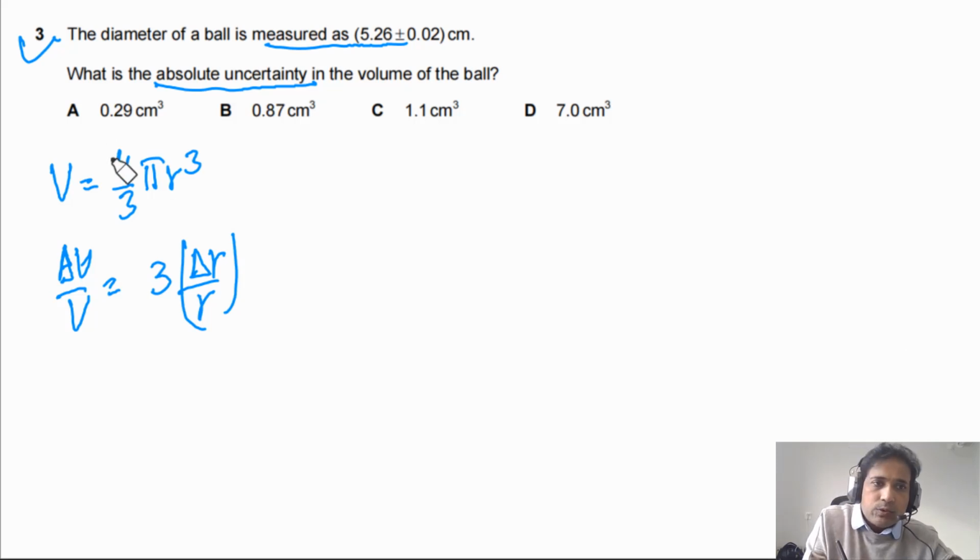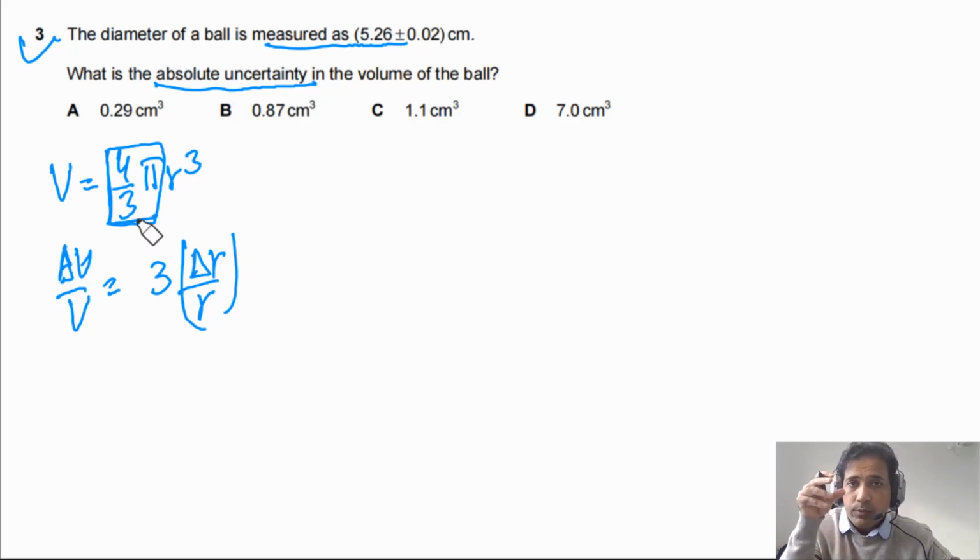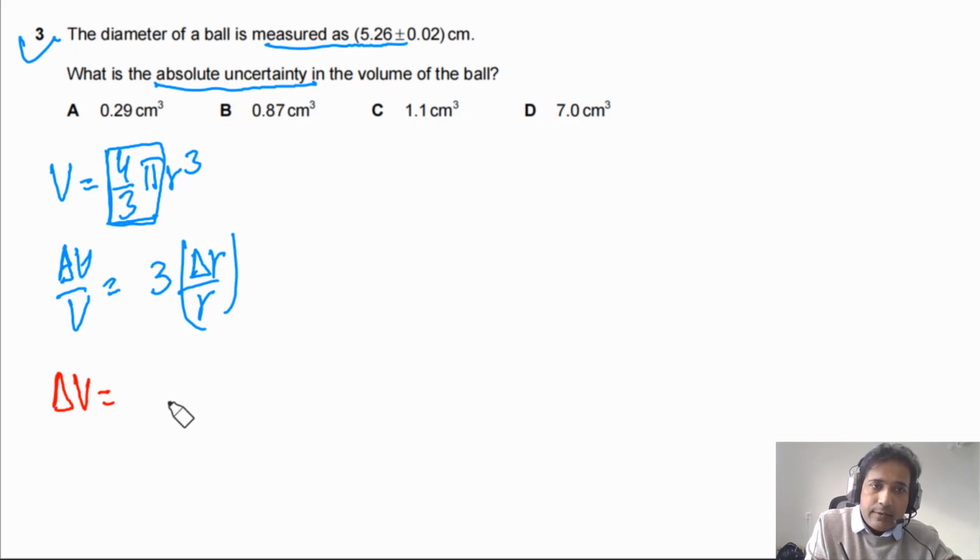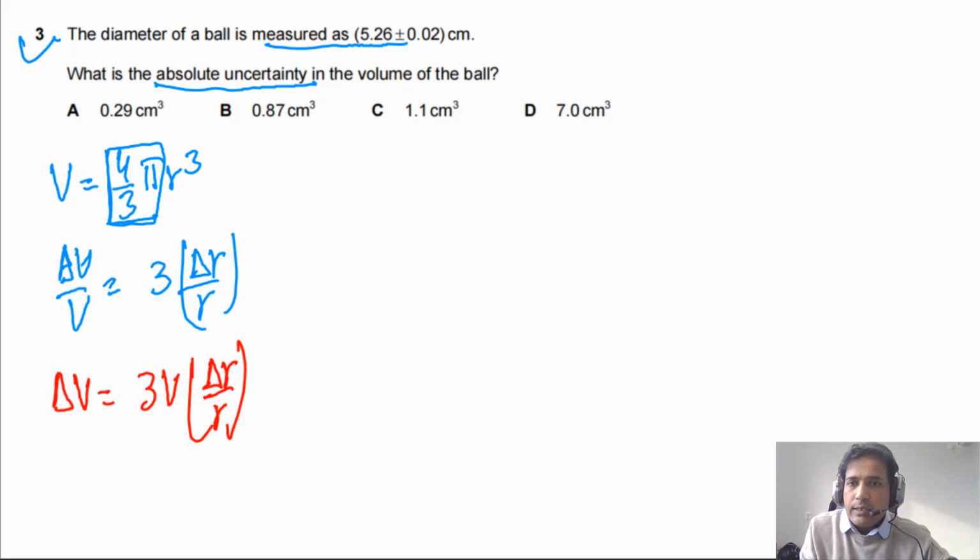And as these two are constants, when quantities are multiplied and divided and we are calculating the uncertainties, we can simply ignore them, because this is just a factor, so it will be divided and multiplied by this one, so overall result will be the same. So simply we can ignore it for simplicity. So we need to calculate delta V. So delta V will be equal to 3 times delta r by r. Now simply we need to find the values. We need to find what is value of V, what is value of delta r, what is value of r, then we can plug in and find the answer.